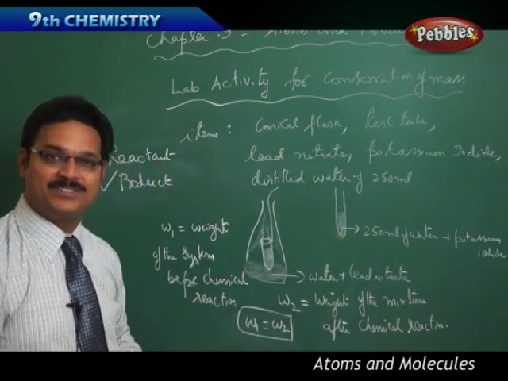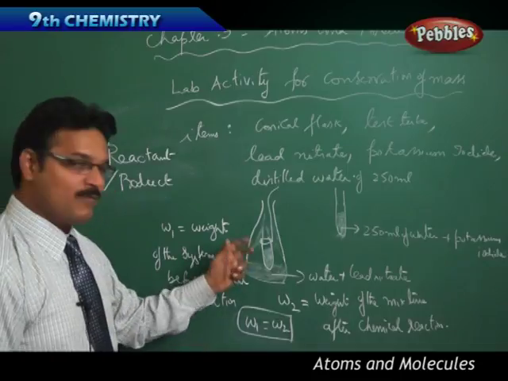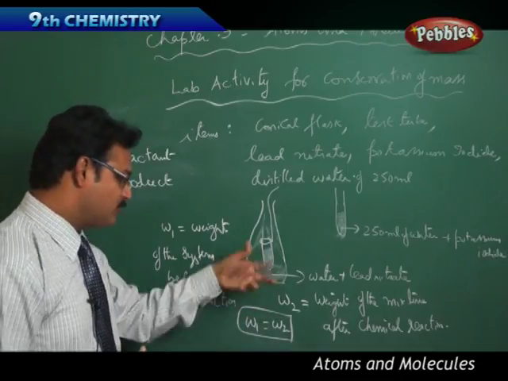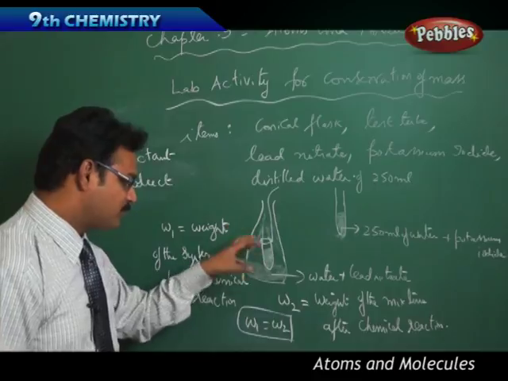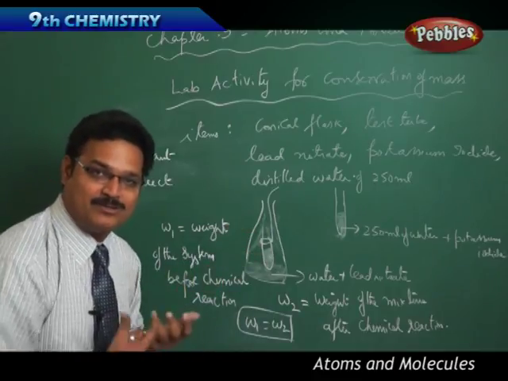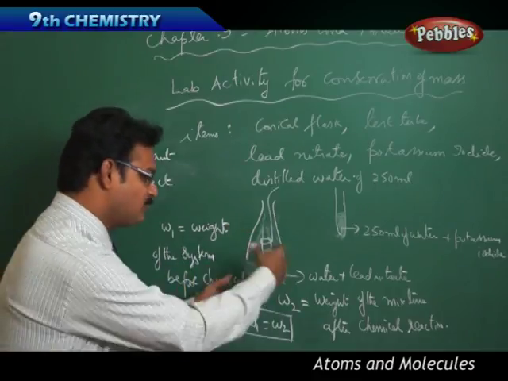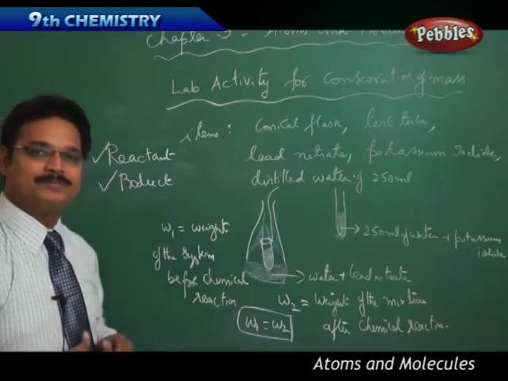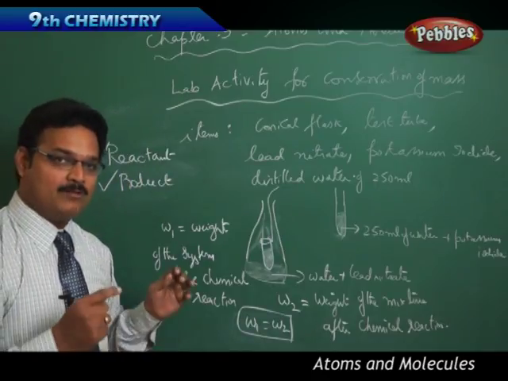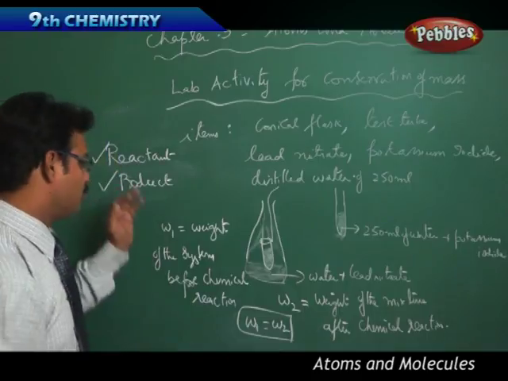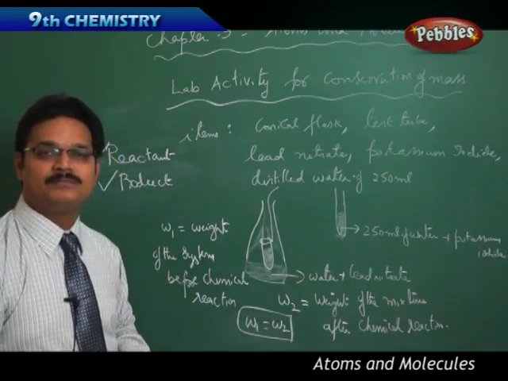When you move the test tube for some time, clockwise and anti-clockwise, and both solutions are mixed, the solution you get by mixing these two solutions is the product. And you have discovered that these two weights are equal.